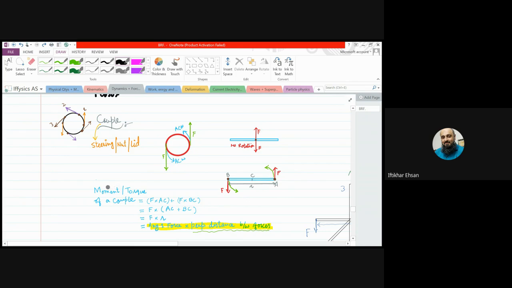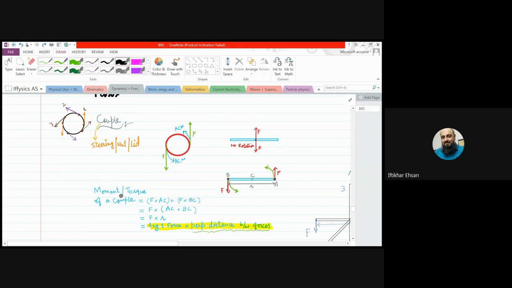Now, if we want to find the moment or torque of a couple, moment and torque both mean the same. Sometimes teachers relate torque only with a couple, but it's the same. Let's say this is a rod or any object; it could be a steering like we have, or a lid or nut. You can take an example. Here is a rod and two equal and opposite forces F acting at two different points A and B. When it rotates, there will be a central point of rotation, that is C, which is called the pivot.